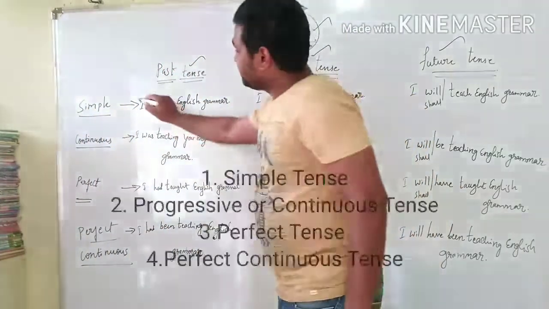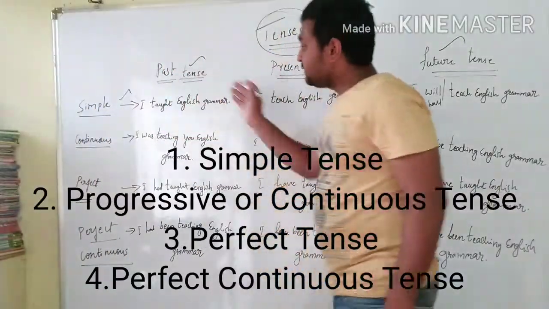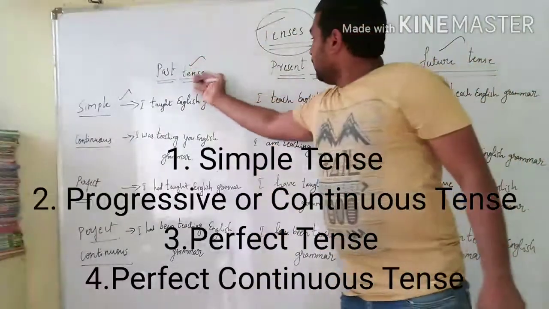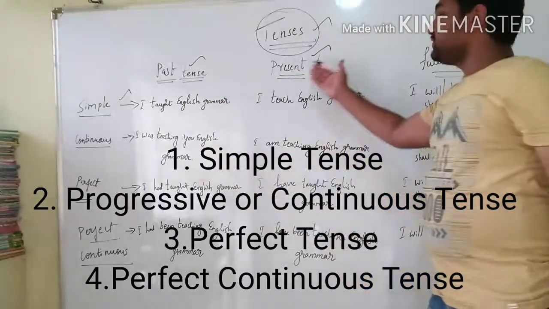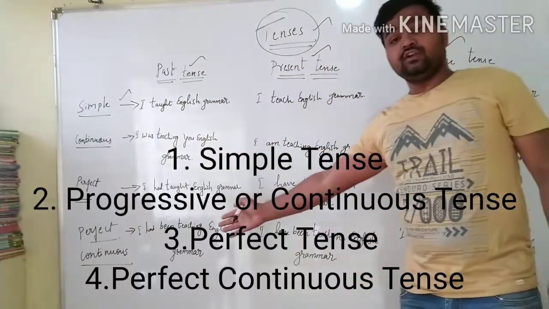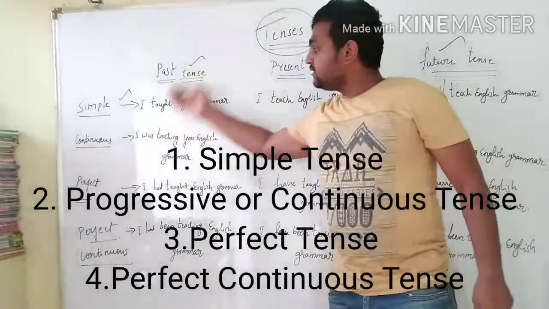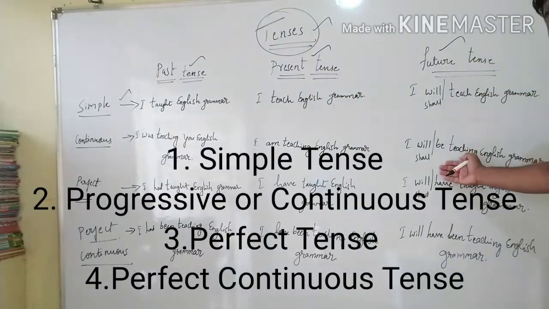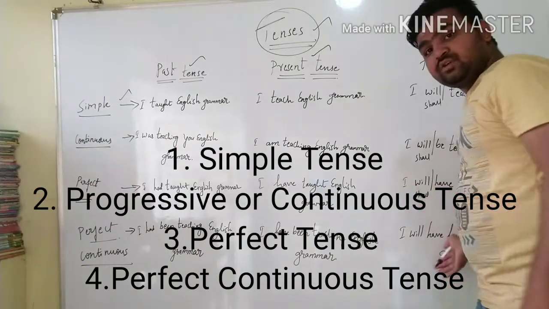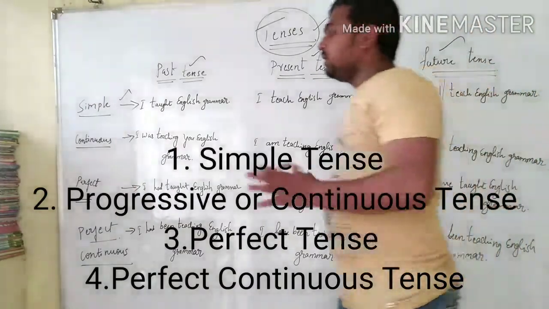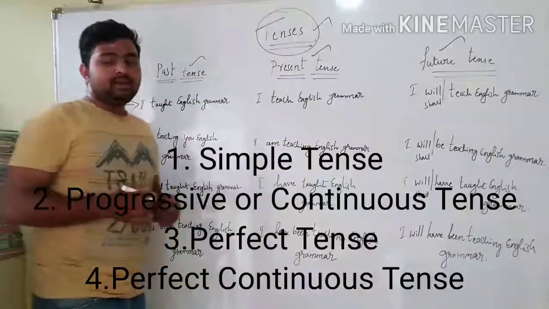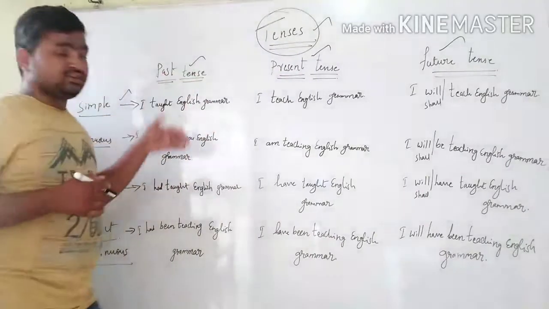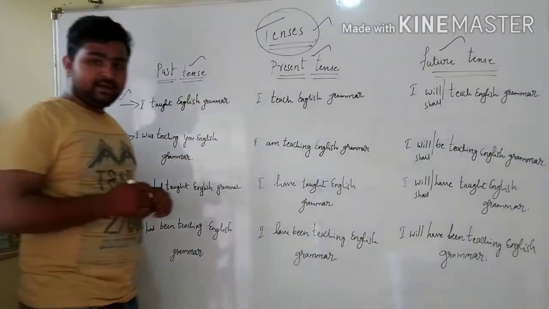See here, simple present tense, simple past tense, simple future tense. Then present continuous tense, present perfect tense, present perfect continuous tense. Later past continuous, past perfect continuous. Then future continuous, future perfect and future perfect continuous tense. These are the tenses which we have basically, right? Totally we have three main tenses, and in each tense we have four sub tenses, right?